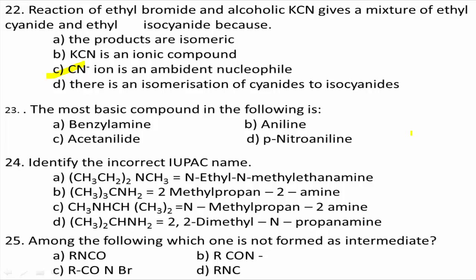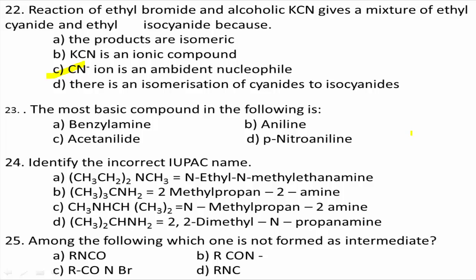In paranitroaniline, acetanilide and aniline, the lone pair of nitrogen is in conjugation with the aromatic system, the benzene ring. So it is delocalized and not freely available for donation. So these are less basic in nature.